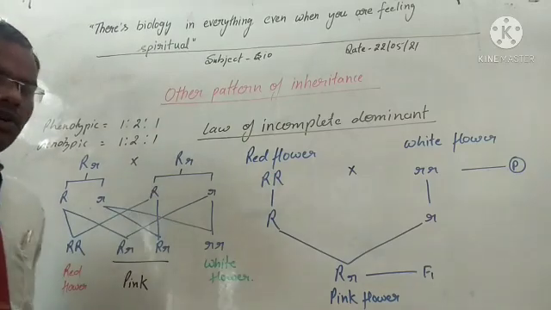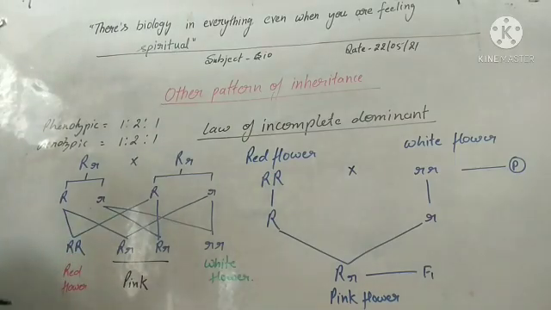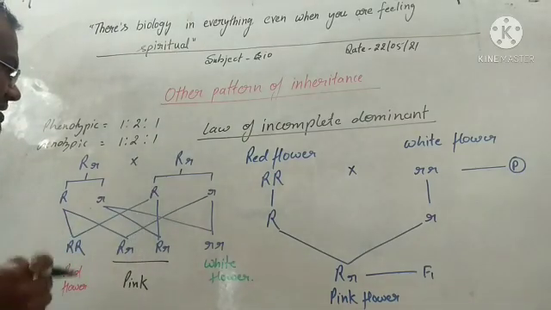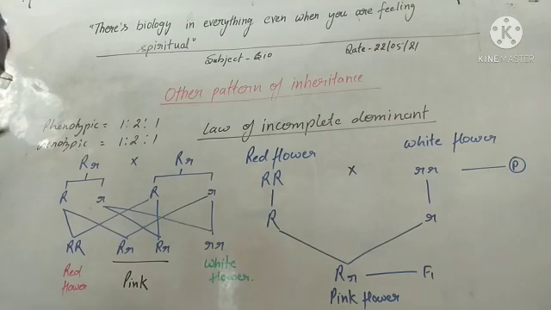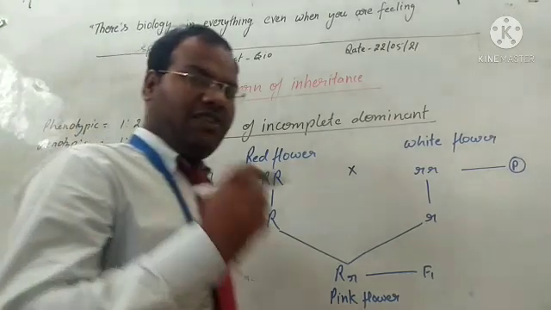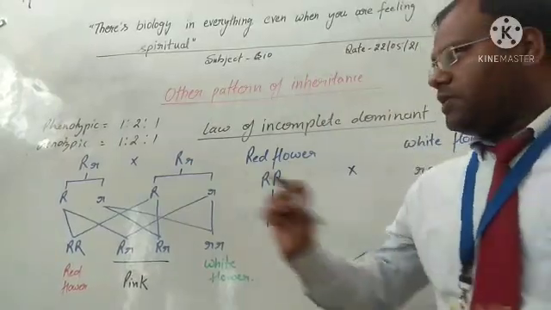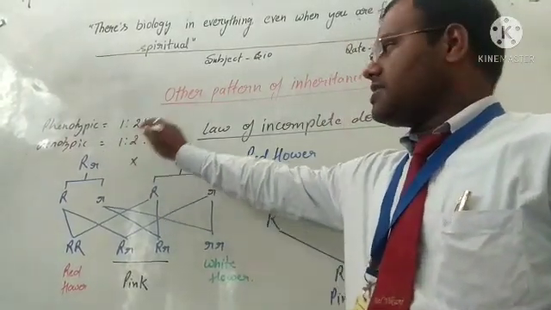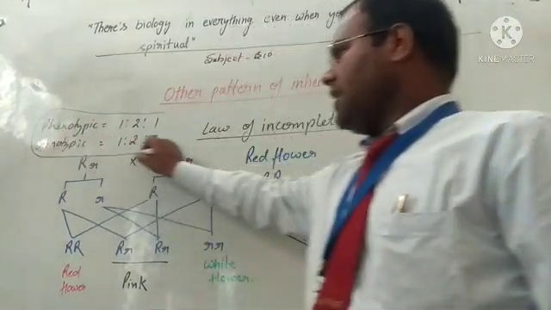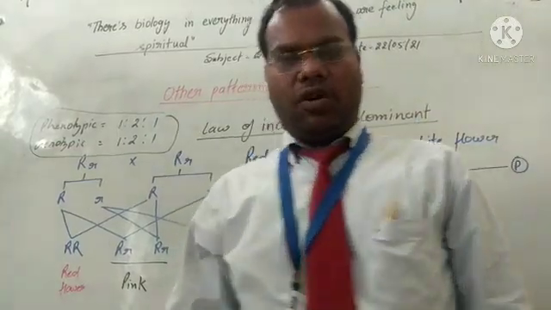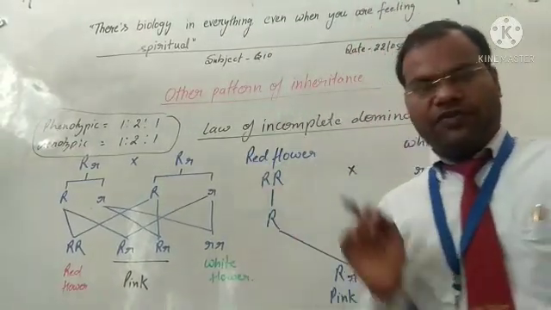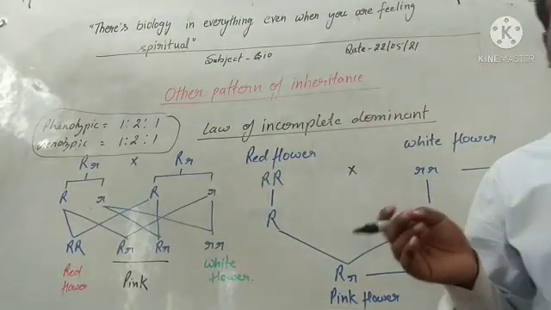So this is the example of the law of incomplete dominance. Incomplete dominance is a cross in which both the phenotypic ratio and the genotypic ratio are the same. This is a very important thing.